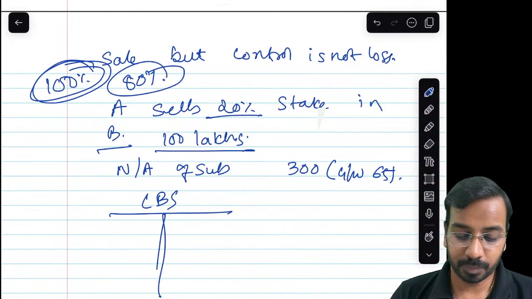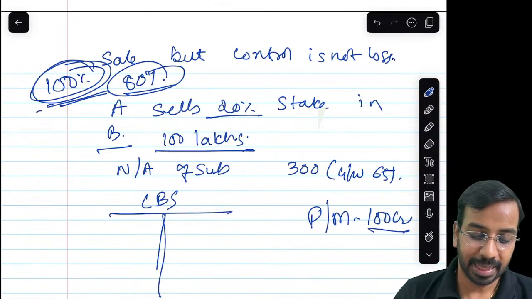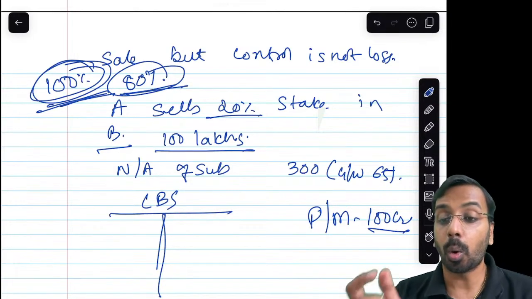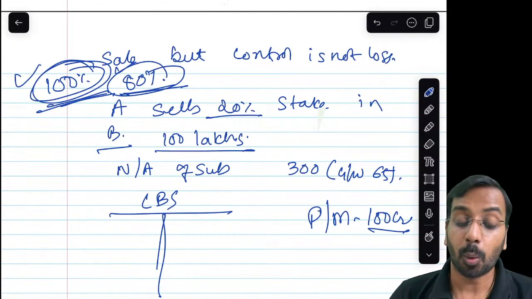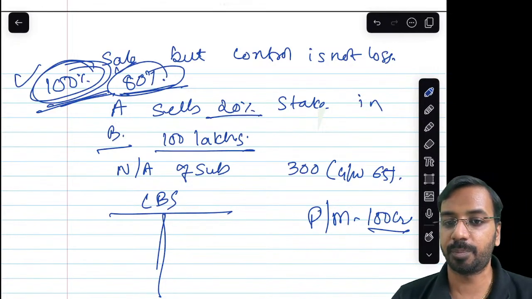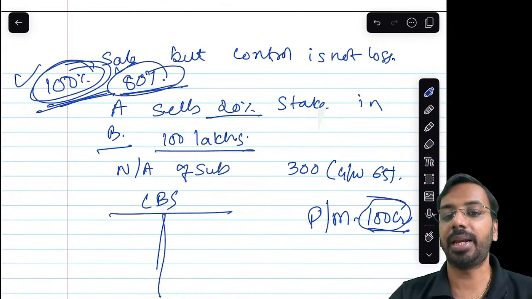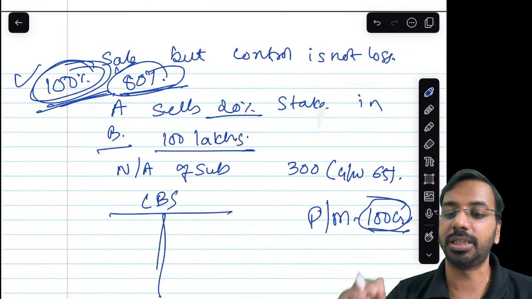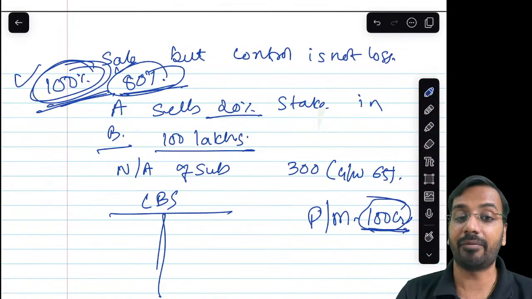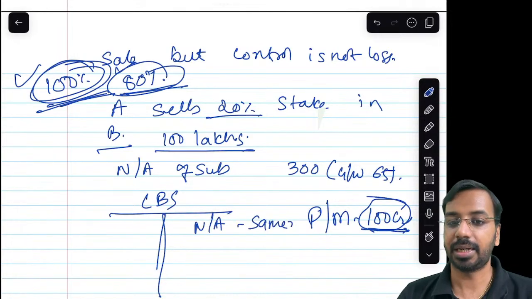When we consolidate 80% or when we consolidate 100%, say for example, plant and machinery of 100 crores, what is the value we consider for consolidation? Whether it is 100% or 80%, we consider the entire 100 crores. My asset addition between parent and subsidiary does not change at all. So the net assets will remain the same.